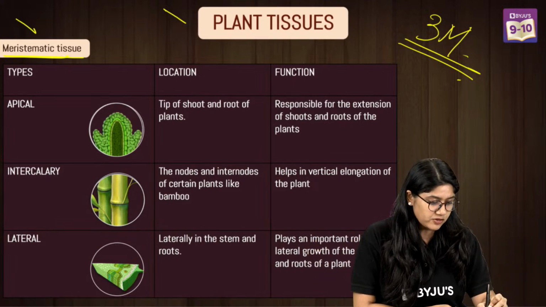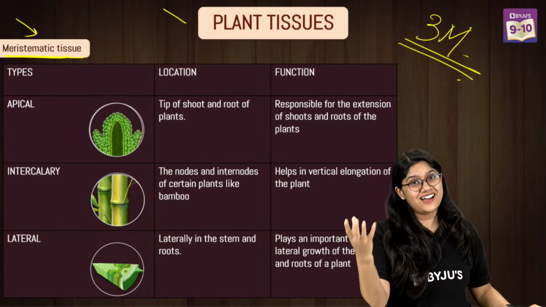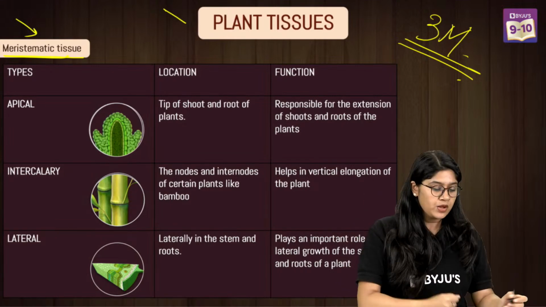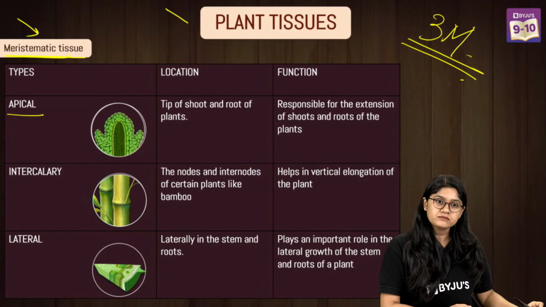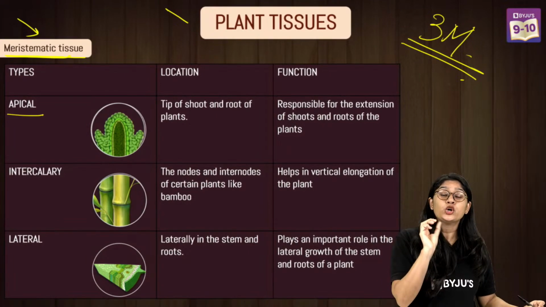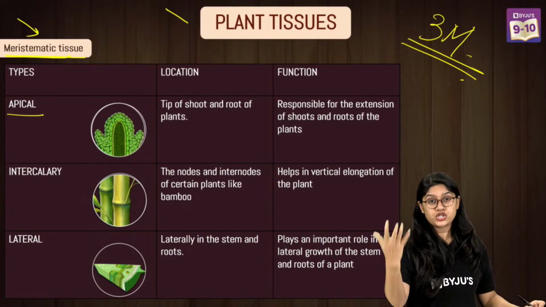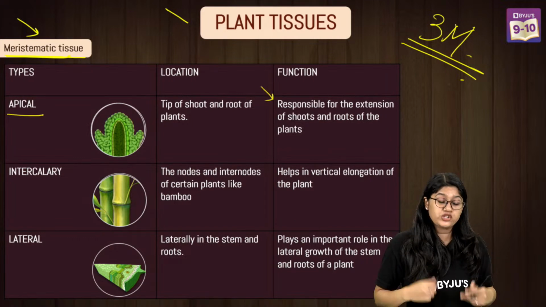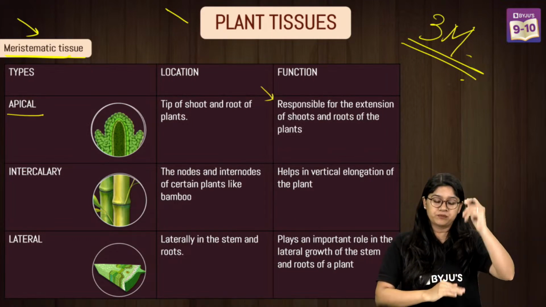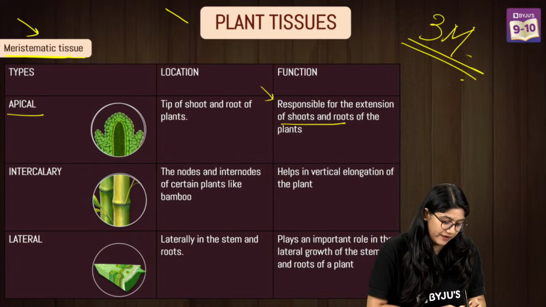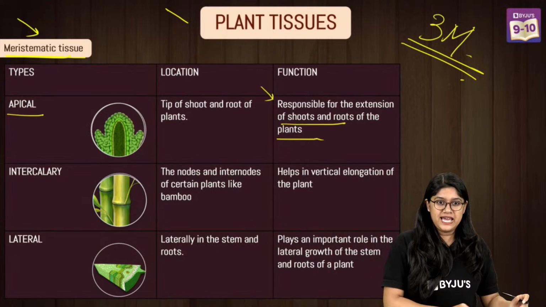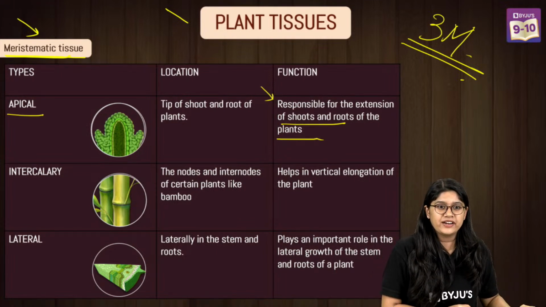What are the different types of meristematic tissue? And the correct answer is, of course, we have 3 types. We have apical meristem. It is present in all the growing parts, like root and shoot, and it is the one which is responsible for the growth of the shoot and the root of the plants. Yes? Very good, very good.